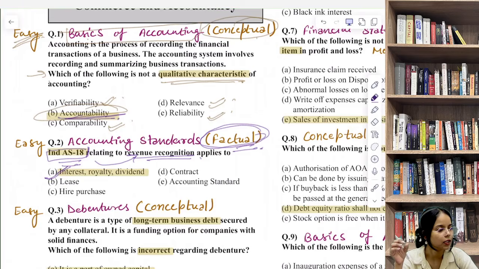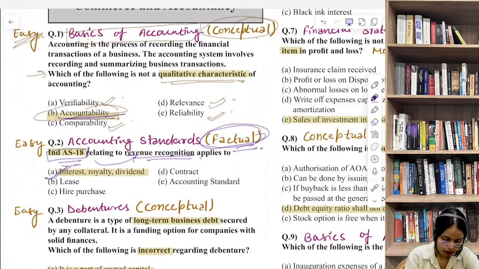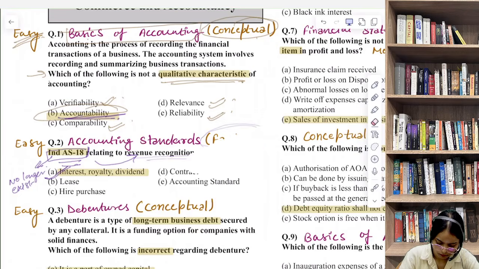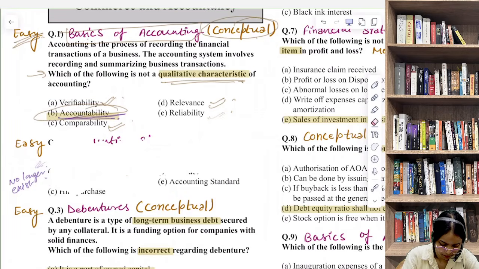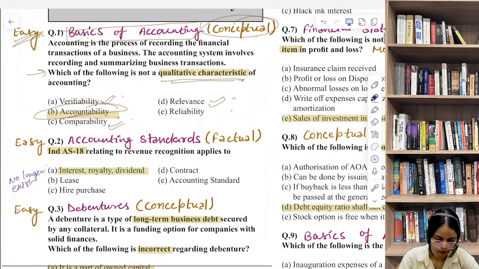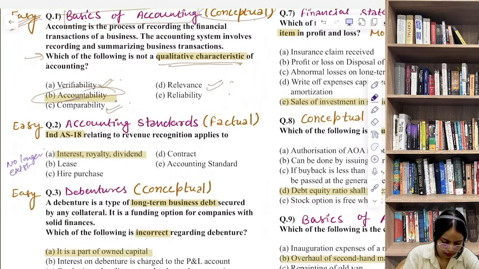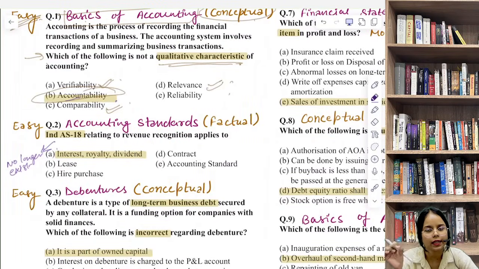But here's something very important I want you to note, that Ind AS 18, we are talking about Ind AS 18, no longer exists in the present accounting framework. Okay, no longer exists. Wait a second. Yes, and it has now been replaced by Ind AS 115.